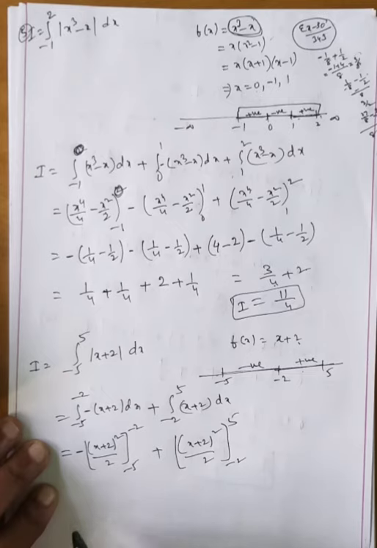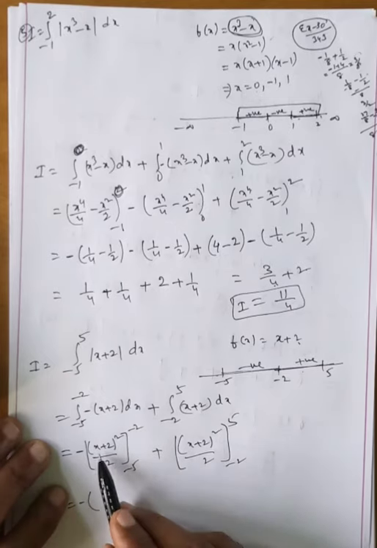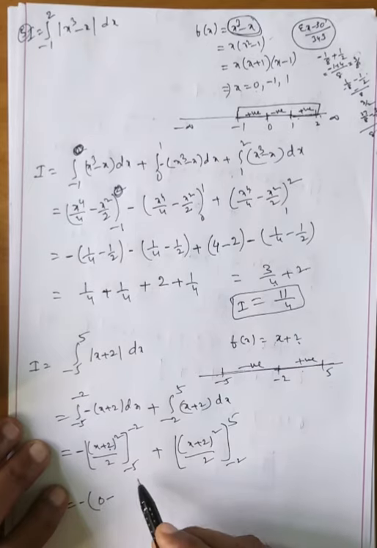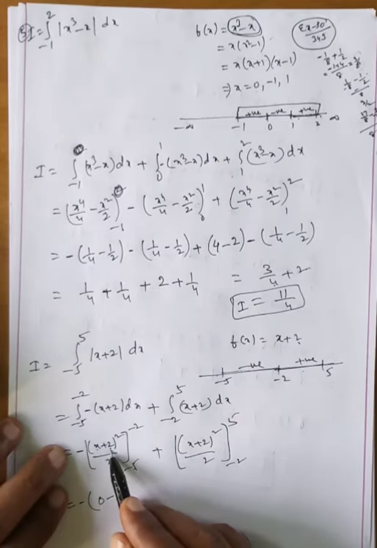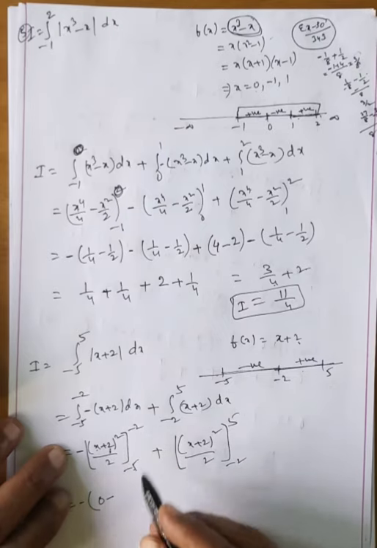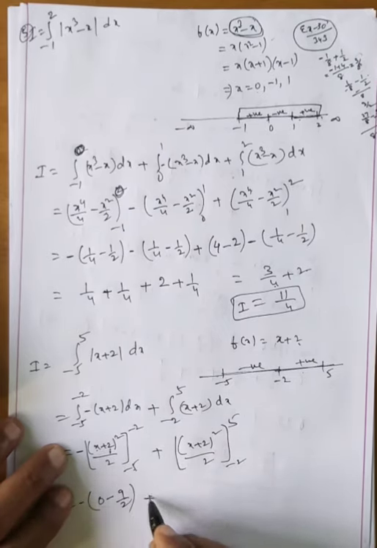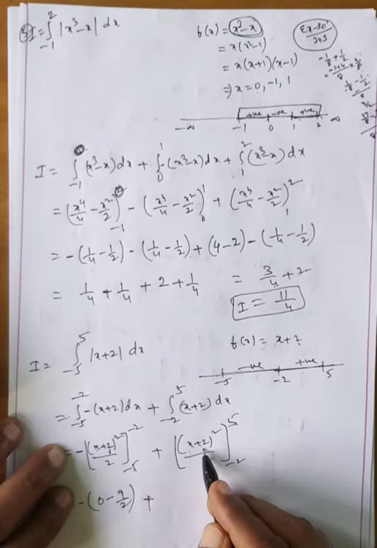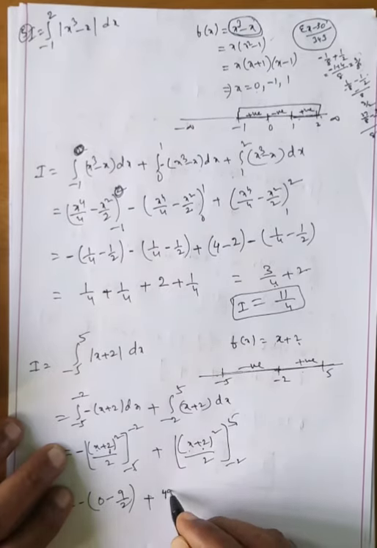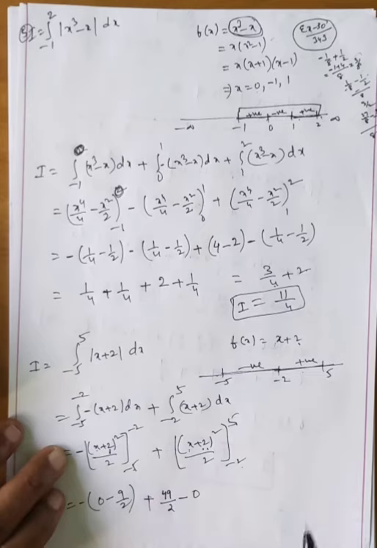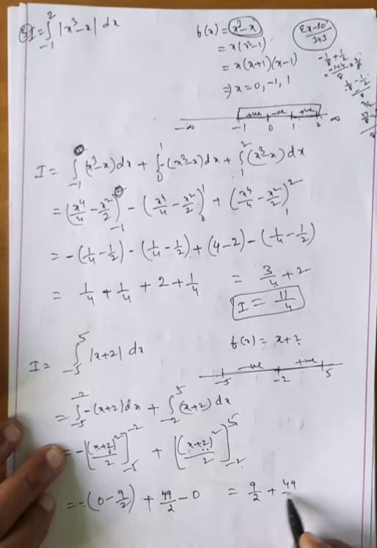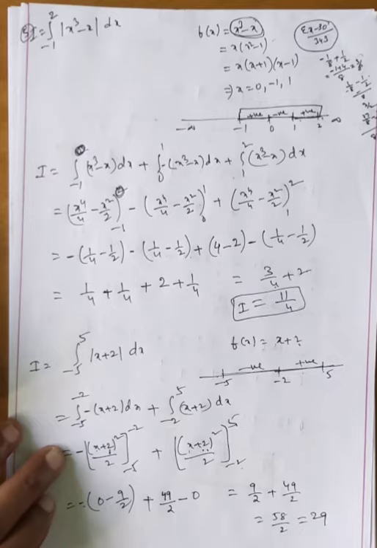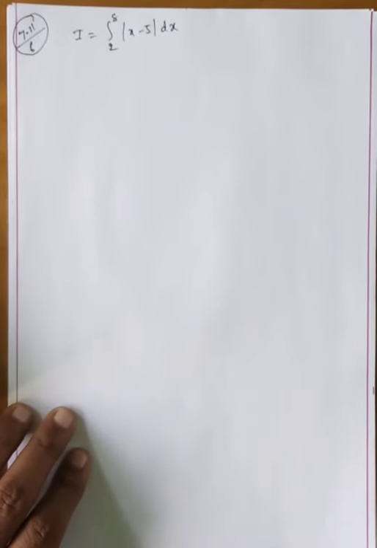Upper limit we write the minus 2. X value minus 2 means 0. X value minus 5: minus 5 plus 2, minus 5 plus 2 means minus 3 whole square. Minus 3 whole square means 9 by 2. Plus 5: 5 plus 2, 7 square. 7 square means 49 by 2, minus 0. X value minus 2 means minus 2 plus 2, 0. This is minus minus plus 9 by 2 plus 49 by 2. 58 by 2, that equals 29. Okay, my dear students.